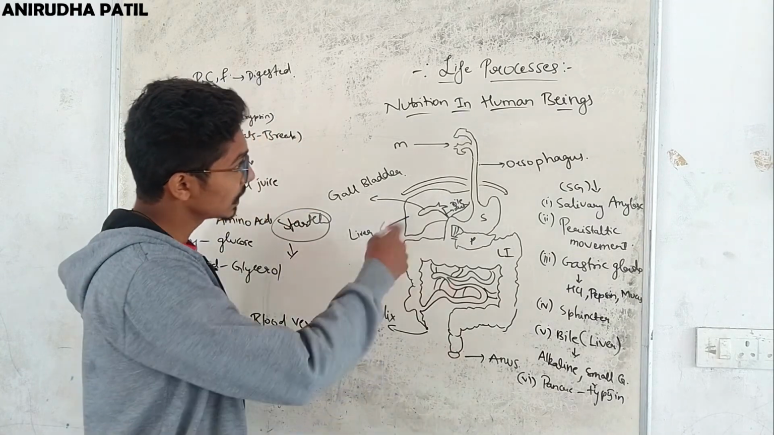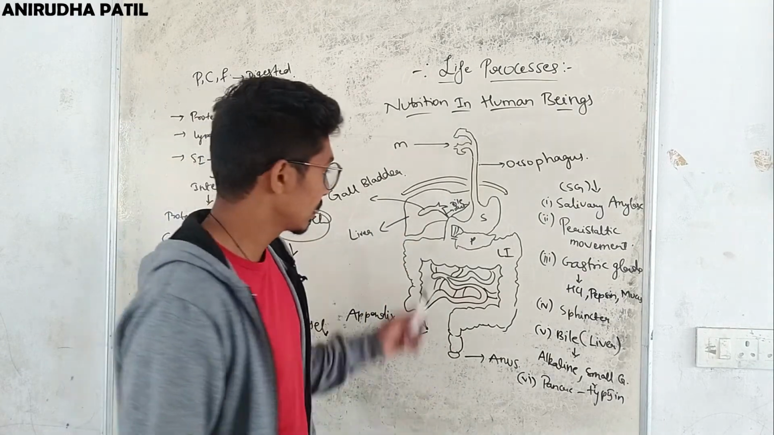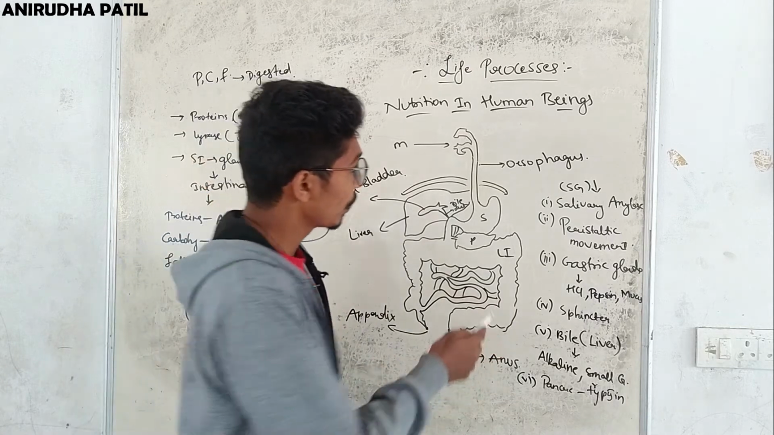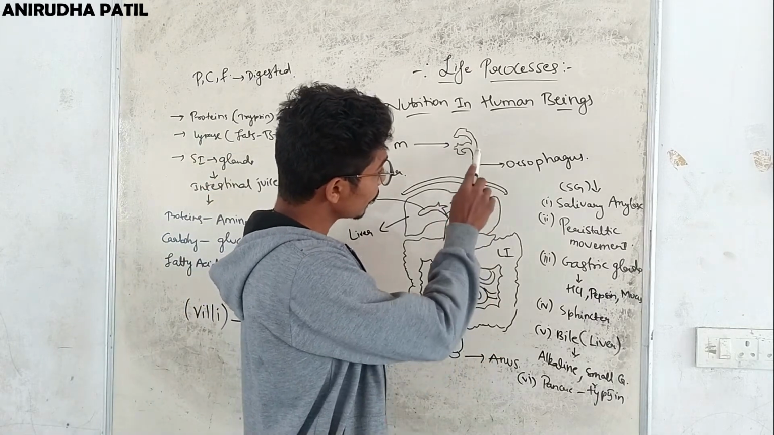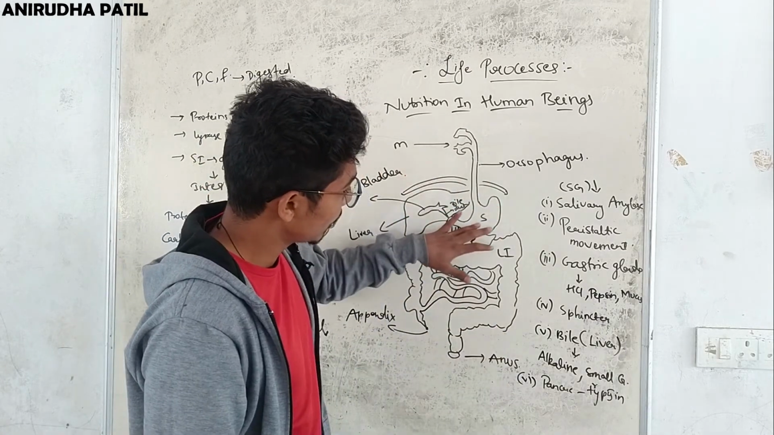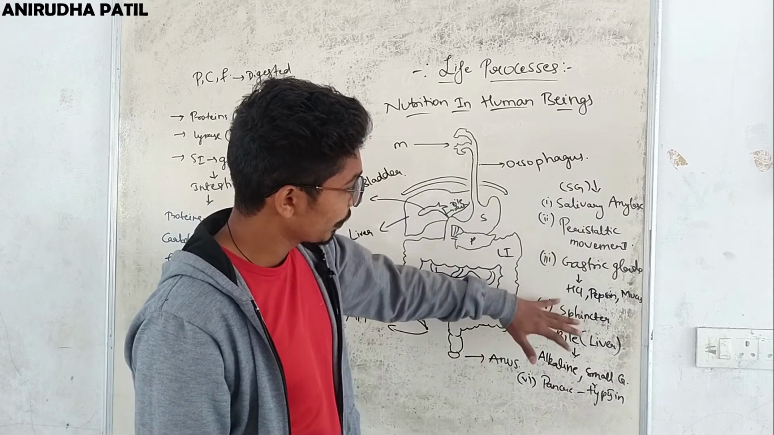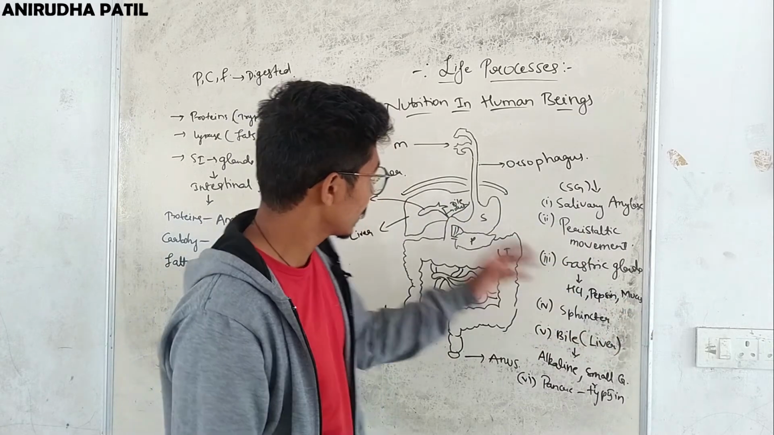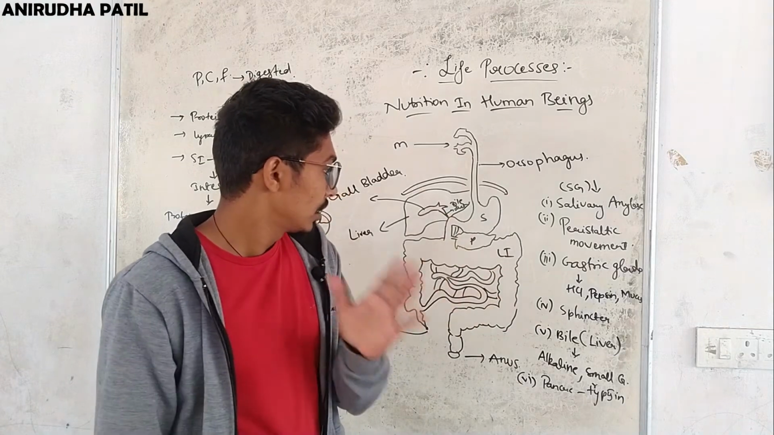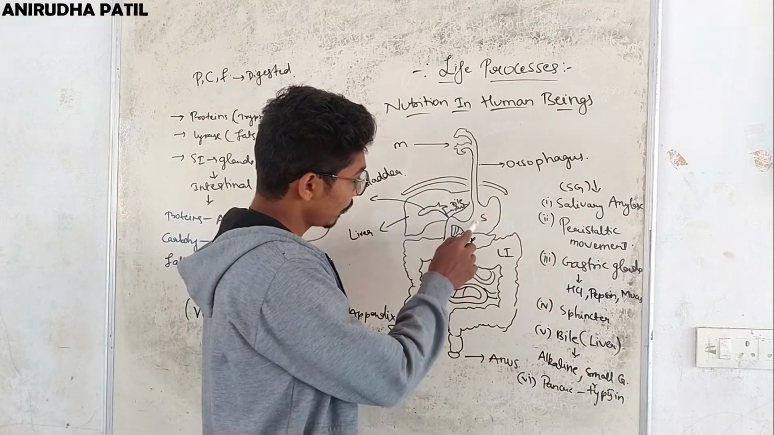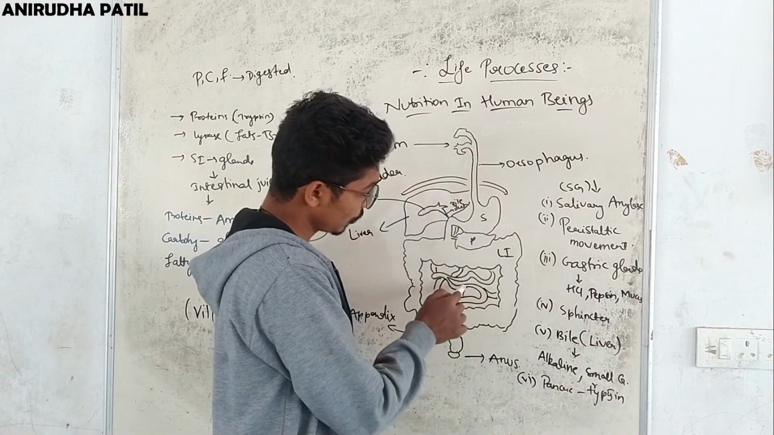Okay, so all this is about nutrition in human beings. That is, let us recap. Okay, so first the food enters through the esophagus. In the stomach, with the help of HCl, pepsin and mucus, it is digested, that is, it is broken down, and then via a sphincter it is sent to the small intestine.